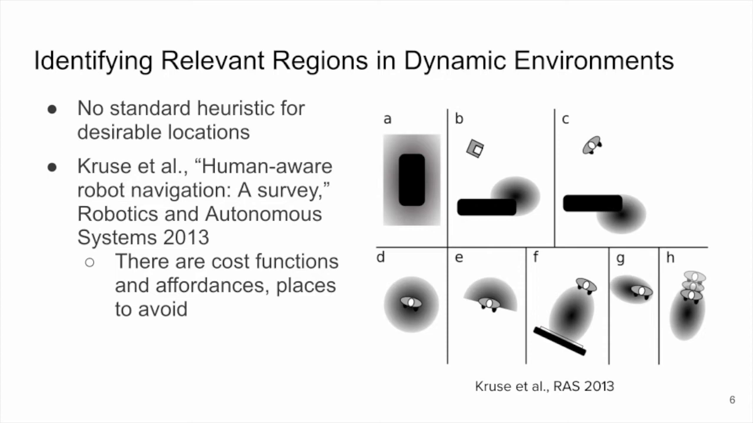Naturally, we are interested in identifying relevant regions in dynamic environments. To the best of our knowledge, no other methods propose a heuristic for desirable locations. Note that there has been extensive work on cost functions and affordances, which are regions to avoid. As shown in these images, some of these are regions near humans or in a human's way, but agents may also want to avoid taking tight turns to avoid collisions, as shown in Figure B.